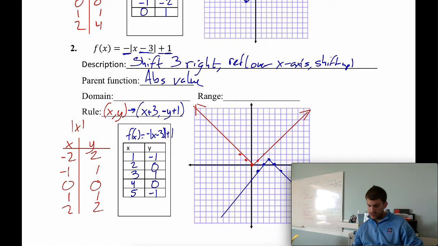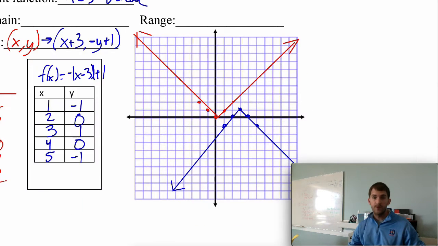So you can see it's the same shape. It wasn't stretched or compressed or anything. Let me shift this a little bit so you can see it a little bit better. It was just shifted a little bit, so shifted to the right on your graph. And then we shift it up 1, but also reflected upside down.